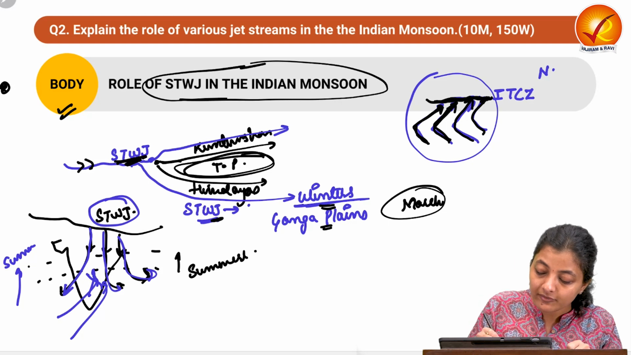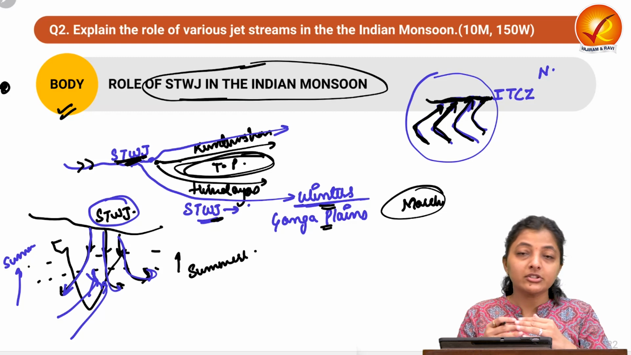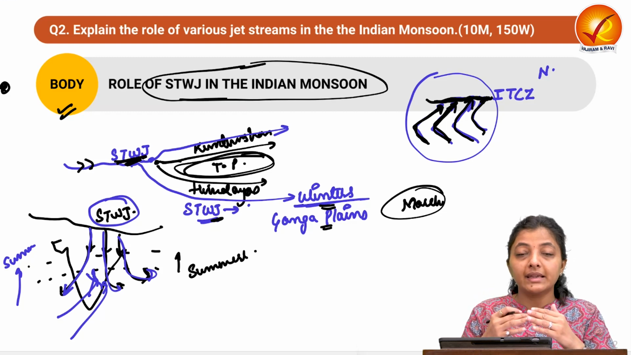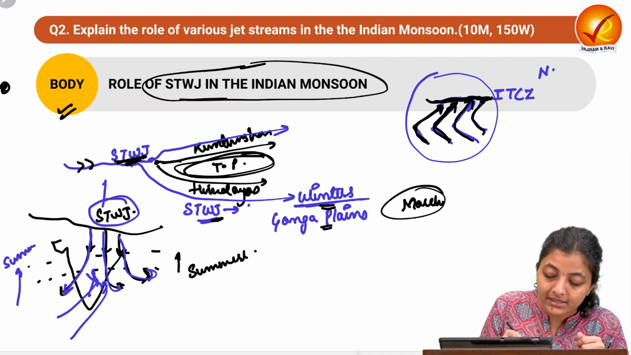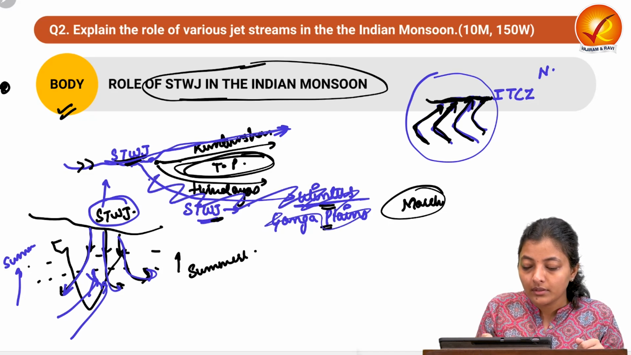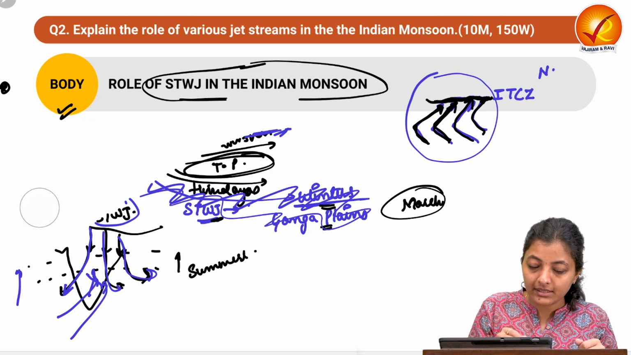Only after its withdrawal, because of the intense heating due to the intense shifting of the ITCZ in the northward direction in the late summers, only then does the STWJ shift here. Now there is no northern branch of the STWJ. So let's see the next scenario.